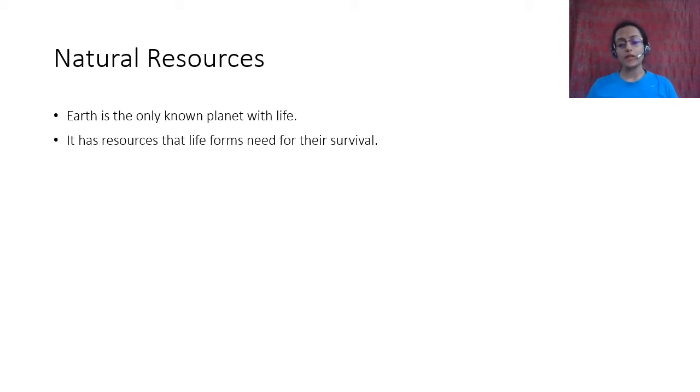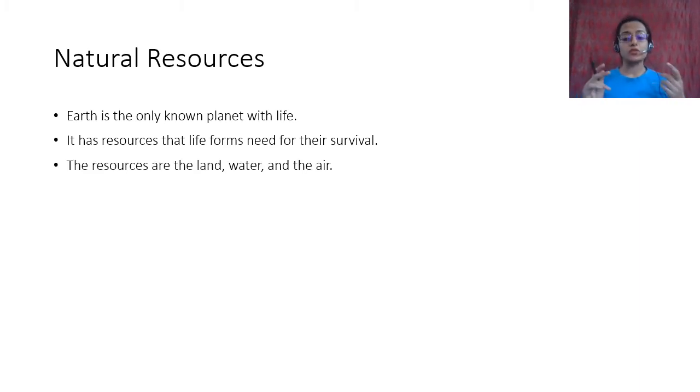There are other planets like Venus and Mars, especially, that are similar to Earth in density and volume, but they don't have life because they are not in the habitable zone. So they don't have the right kind of resources that are required for life to form. So we'll see what those resources are. Those are land, water, and air. These are the three main resources that are needed by life forms for their survival and for their growth.